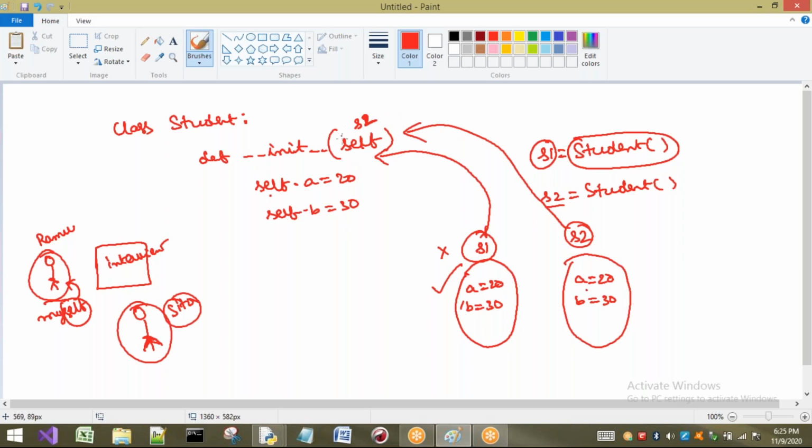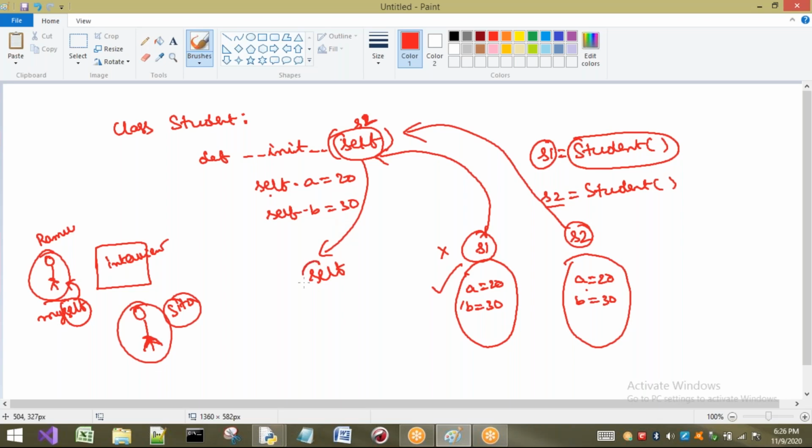Now, is it compulsory to have self as a parameter inside a constructor? Is it compulsory? Yes, we should have self as a parameter for a constructor. Otherwise, we can say that at least one parameter should be there for a constructor. We will talk about it later, after completing self.